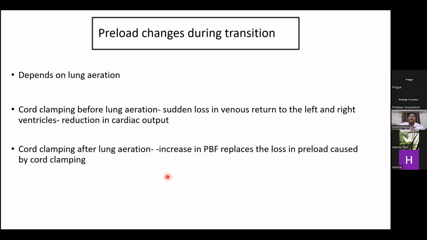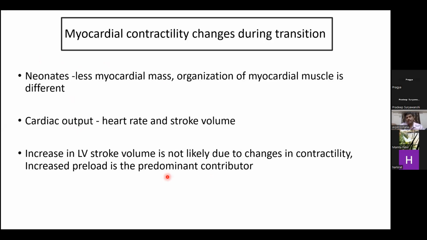Regarding myocardial contractility changes, the neonate has less myocardial mass, and the organization of myocardial mass is somewhat different in the neonate in comparison with infants and adults. And as we know, the cardiac output depends on heart rate and stroke volume, and stroke volume depends on contractility and the preload. It is the preload which is the predominant contributor for the cardiac output, not the changes in contractility in neonates.